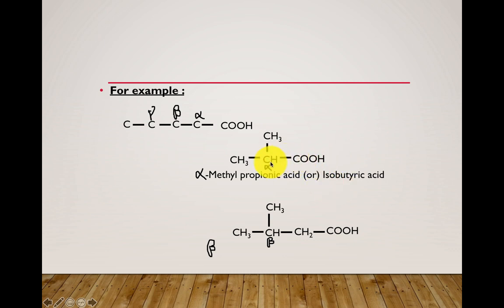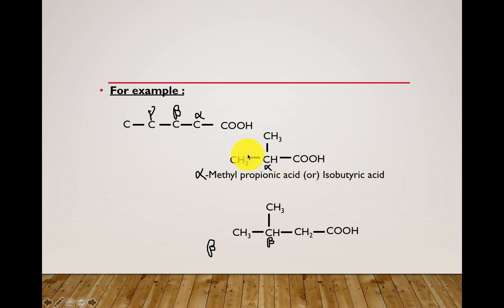Iso is nothing but the carbon which is present just previous to the last carbon, and to that previous carbon, if any substituent, that is a methyl group, is attached, then the name iso will come into the picture. See here, since this is the last carbon and it contains the substituent methyl, we can also name this compound as iso. So the prefix should be iso.